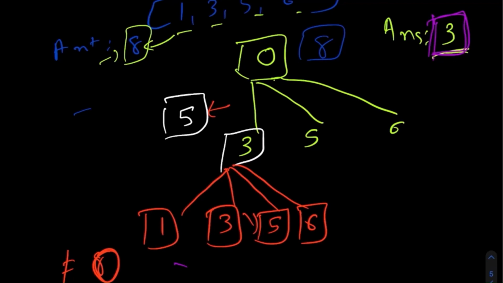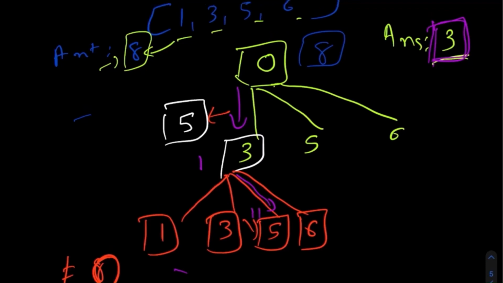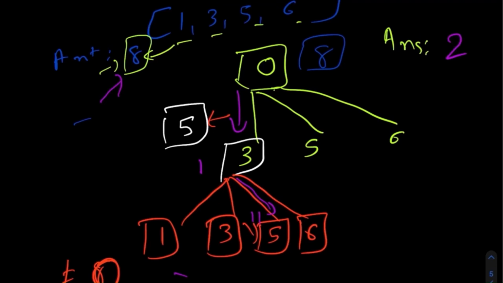And if we calculate, the route would look like 1 and then 2. So basically we are only using one coin over here and a second coin over here, so we are only using 2 coins to reach this value 8. So we can simply update our answer, that we have found a new minimum value, and we can set the value as 2.